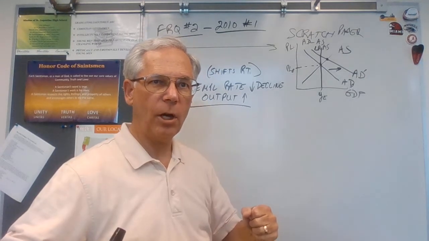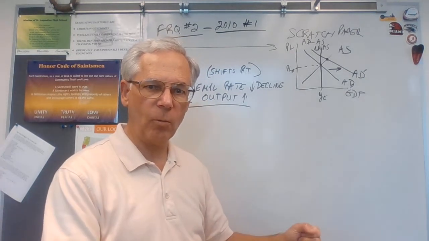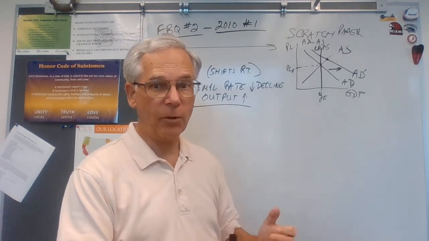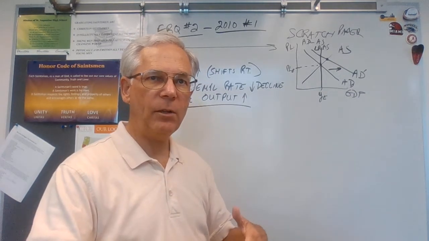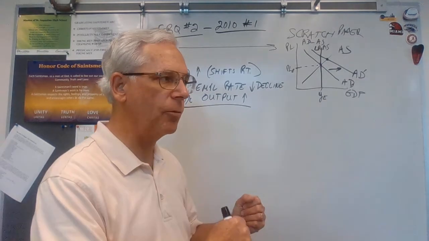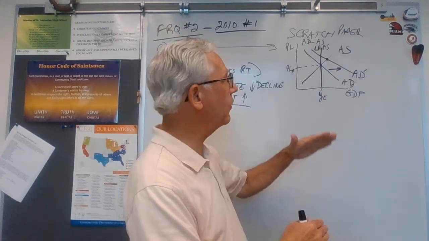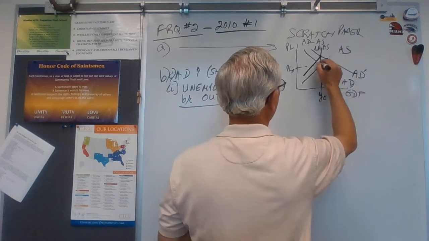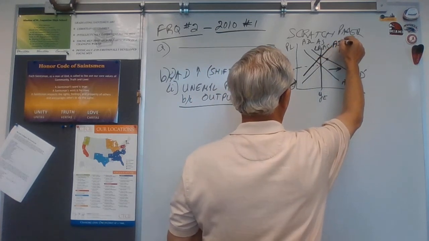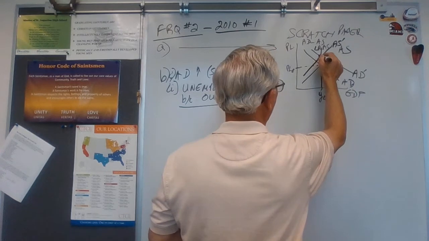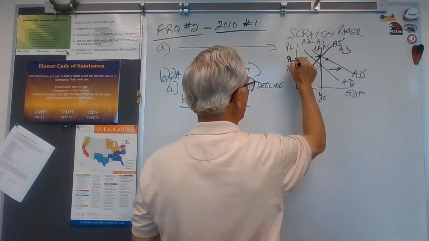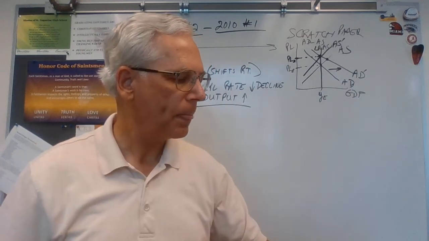Inflation is going to cause workers in their wages and people who sell raw materials to have to raise their prices. So that means that input prices are going to rise. And when input prices rise, the aggregate supply curve shifts back to the left. AS prime. Okay, and this winds up being our new price level. We'll call it price level 2.